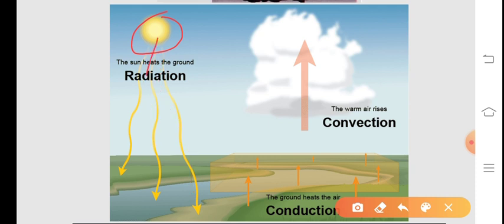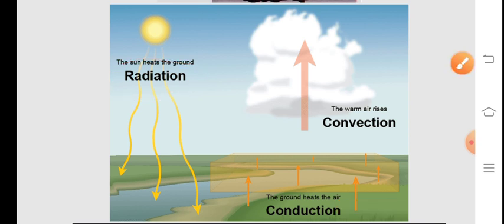This solar radiation heats the earth's surface. The earth absorbs heat from the sun. It then gives off this heat in the form of infrared rays, which are absorbed by the atmosphere and heat it up. This process is known as radiation.